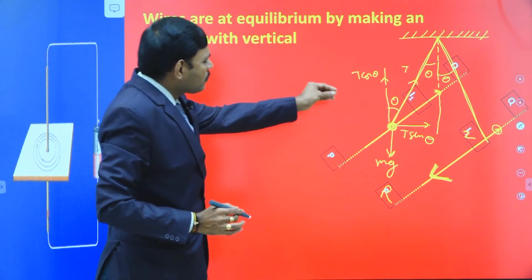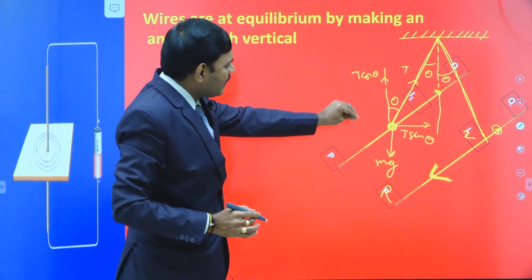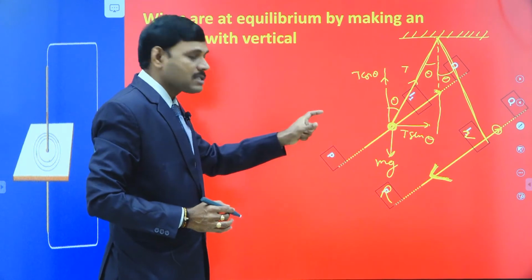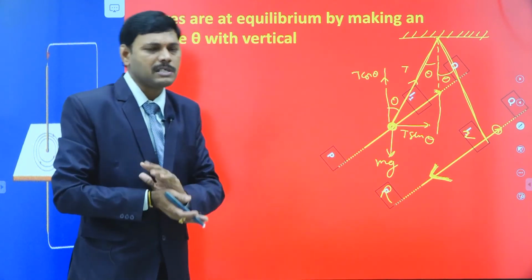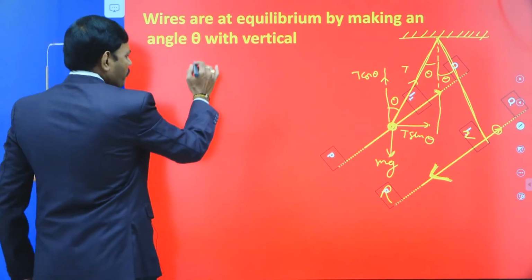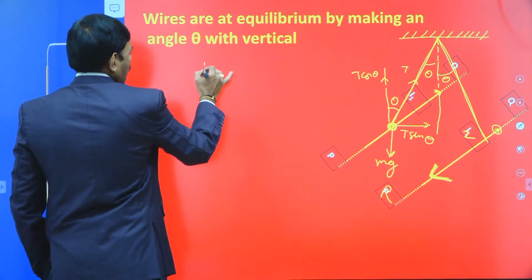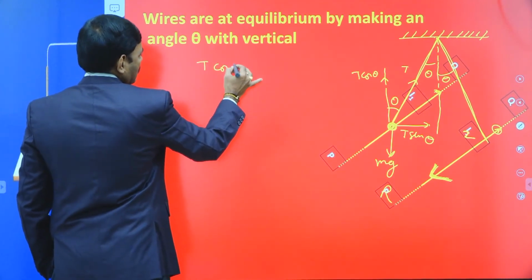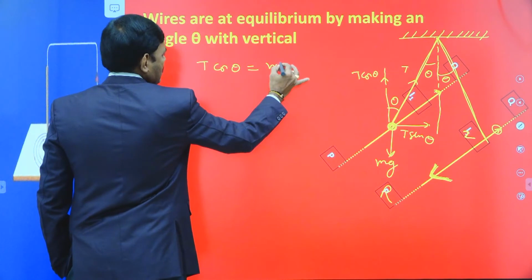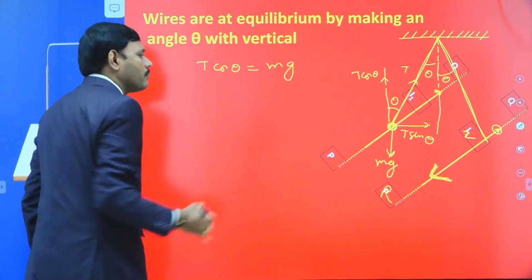To keep this current-carrying wire in equilibrium, that means at rest, the algebraic sum of forces should be 0. So the upward force is equal to the downward force. The upward force is T cos theta, the downward force is the weight. T cos theta must be equal to mg.